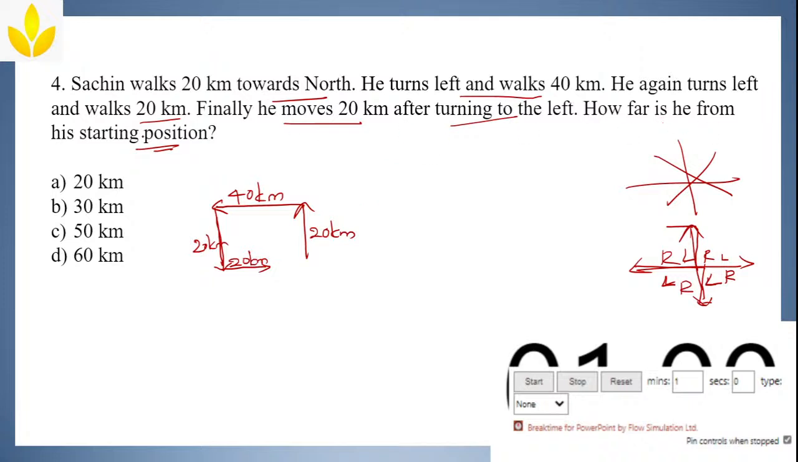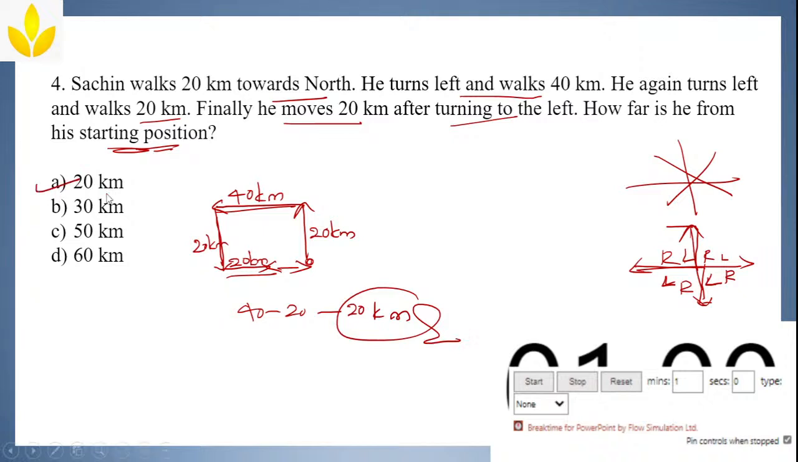How far is he from the starting point? Where is the starting point? It's here. How far is this distance? How will you find it? See, this total is 40 and this is 20. So 40 minus 20 is 20 kilometers from his starting point. Answer is option B. Option A.